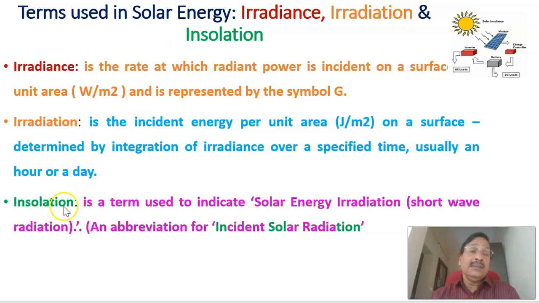And the third one is called insolation. Insolation is a term used to indicate solar energy radiation, that is short wave radiation, and insolation is an abbreviation of incident solar radiation, that is incident IN, solar SOL, radiation TION. Combining this, we get insolation. Therefore, insolation is a term used to indicate solar energy irradiation, short wave radiation.